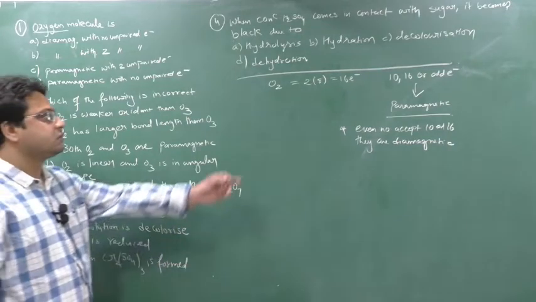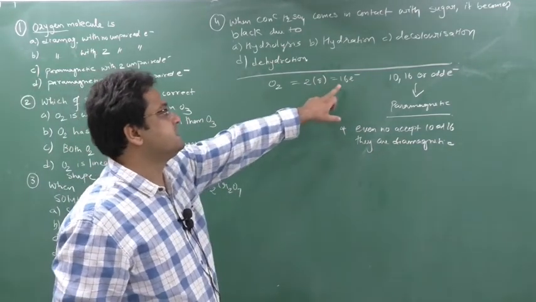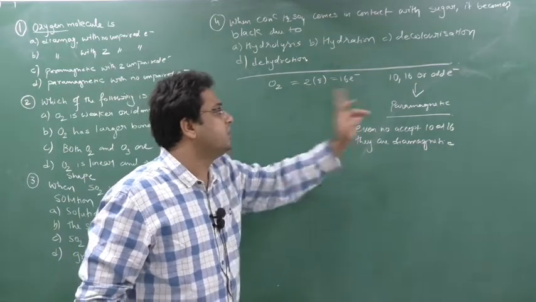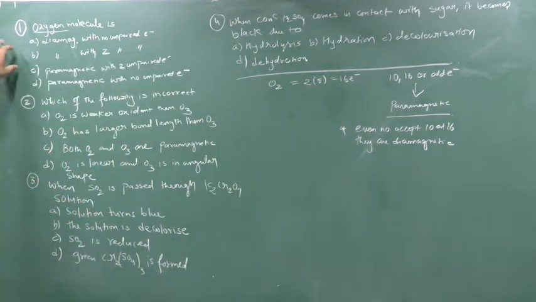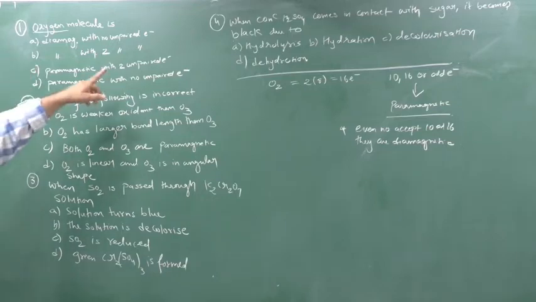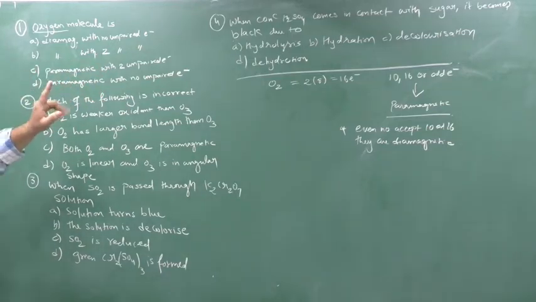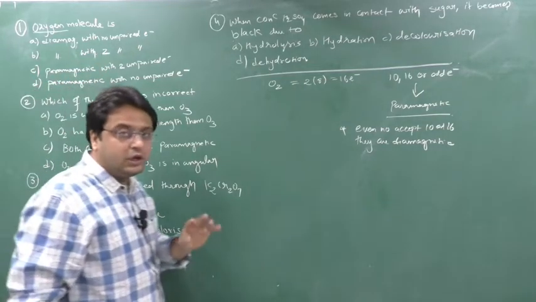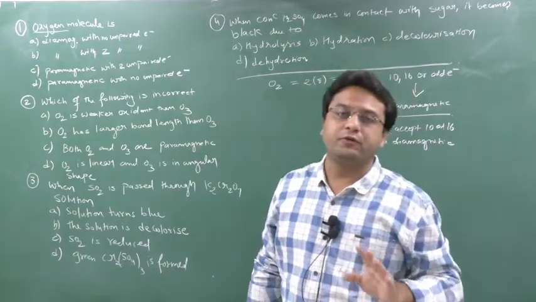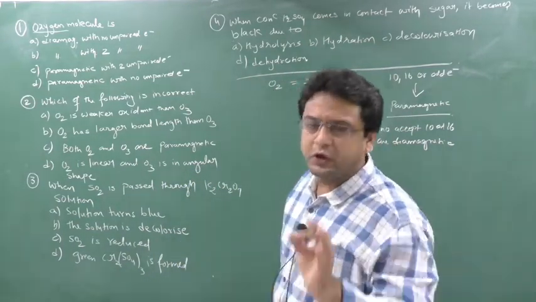So now see here, O2 is a molecule that contains 16 electrons. 16 electrons means it will be paramagnetic. So among the paramagnetic options we have 2, C and D. Now which is correct? Guaranteed, A and B will not be the answer; C or D will. To see whether it contains 2 unpaired electrons or no unpaired electron, we have to write down the molecular orbital electronic configuration.